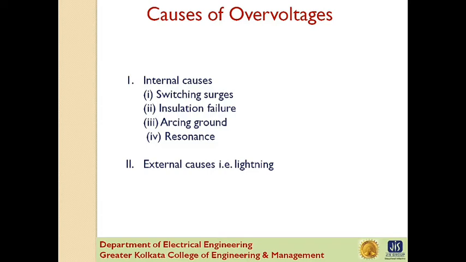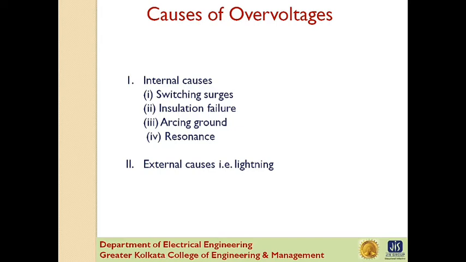However, surges due to lightning are very severe and may increase the system voltage to several times the normal value. If the equipment in the power system is not protected against lightning surges, these surges may cause considerable damage. In fact, in a power system, the protective devices provided against overvoltages mainly take care of lightning surges.